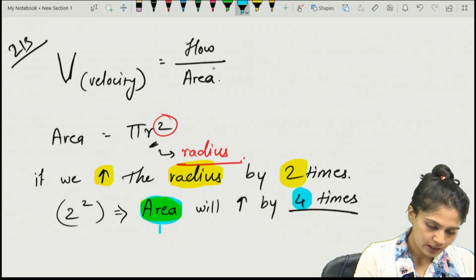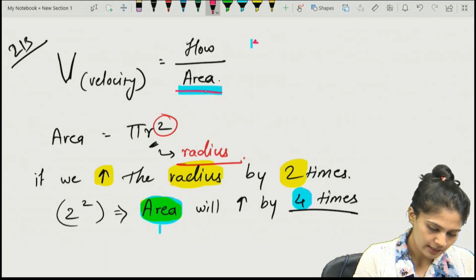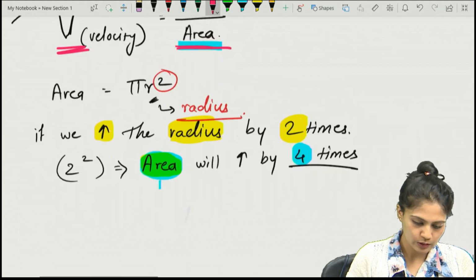So over here you can see that the area is inversely proportional to the velocity.